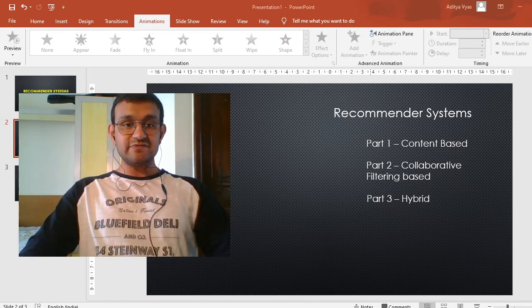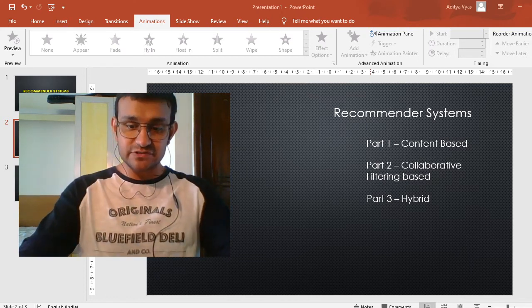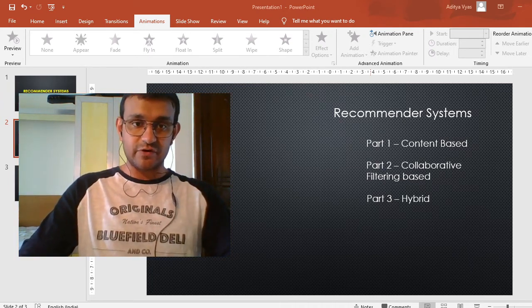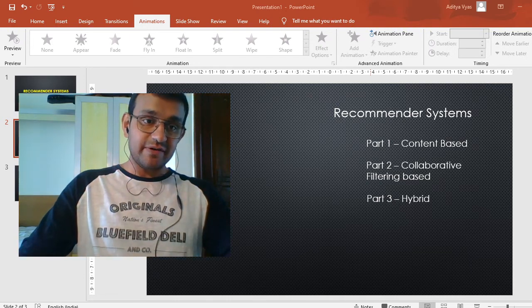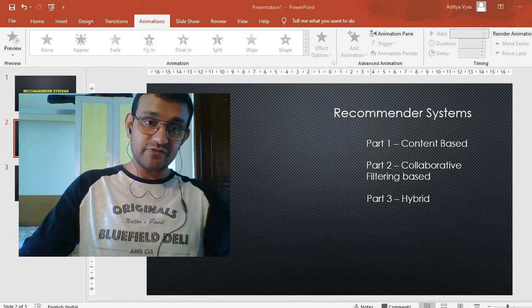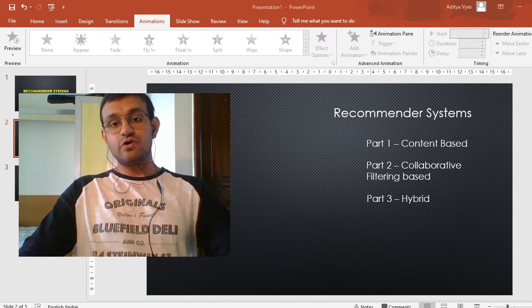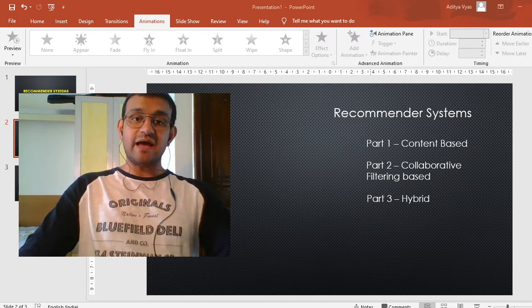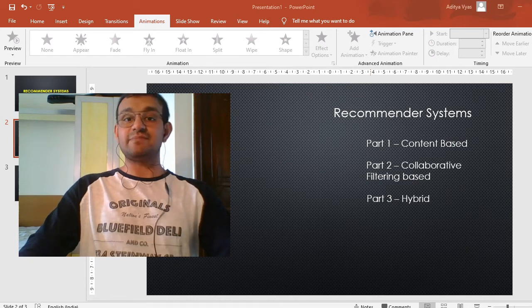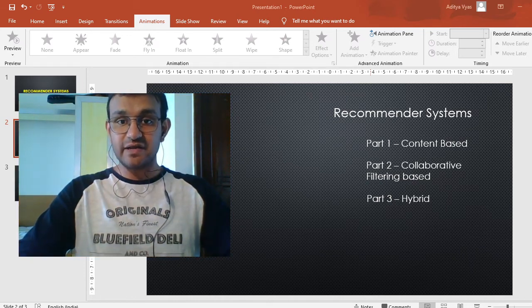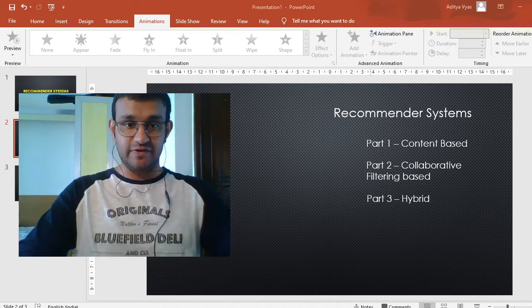Jumanji compared to Toy Story might give you 0.4 maybe; I am not sure what score it will give, but when Jumanji is compared with itself, it will definitely give a score of 1, and similarly it will go on for every other movie. So you will have a similarity matrix of 9742 by 9742, that is, each movie compared against each movie.